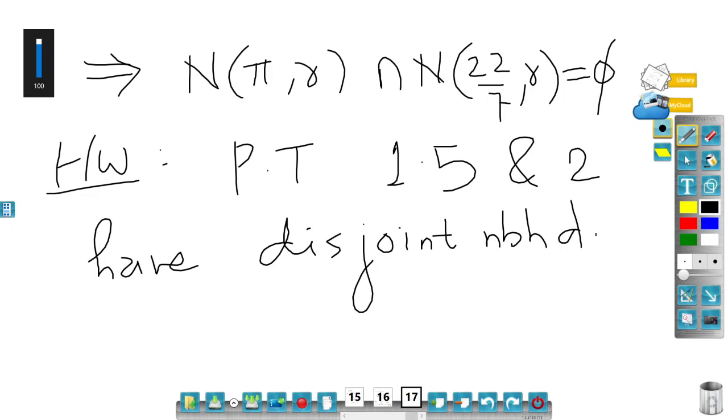This Hausdorff property is one of the important properties in calculus, and we'll be using this. We will have more examples based on the Hausdorff property in future. So I hope this property is very clear. In upcoming lectures, we will also explore the concept of upper bound, lower bound, and the properties of upper bound and lower bound.